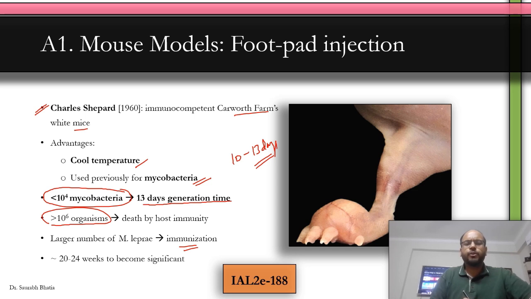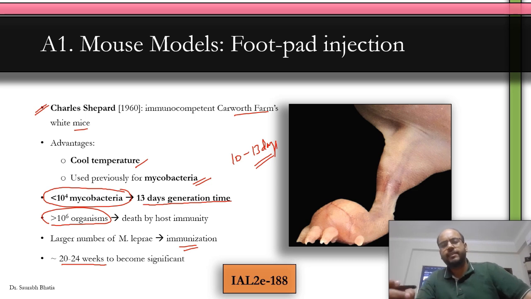It takes roughly about 20 to 24 weeks to become significant. That means after inoculation, after injecting the mouse, it takes about 20 to 24 weeks for the lesion to become apparent. And then you wait for months to 1 year when the lesion is properly developed. And then you sacrifice the mice and you take samples from the mouse footpad and do your research. Clear? Let's move forward.